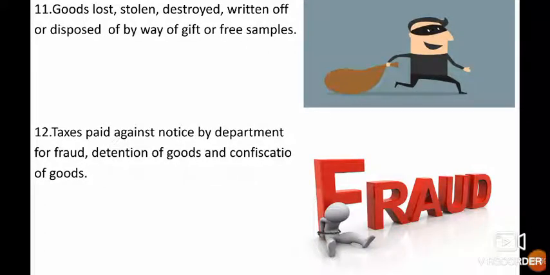11th one. Goods lost, stolen, destroyed, written off or disposed of by way of gift or free samples. For example, AB Limited purchased 20 rolls of cotton thread for manufacturing cloth, but due to an accident of the truck, 10 rolls are destroyed and 10 rolls are stolen. Here, the 20 rolls of cotton thread are not eligible for ITC. Those stolen and destroyed goods do not come under GST and input tax credit, so for those goods no ITC is available.